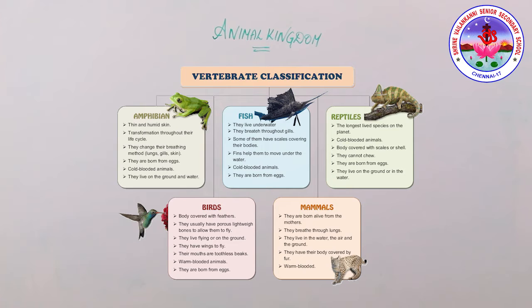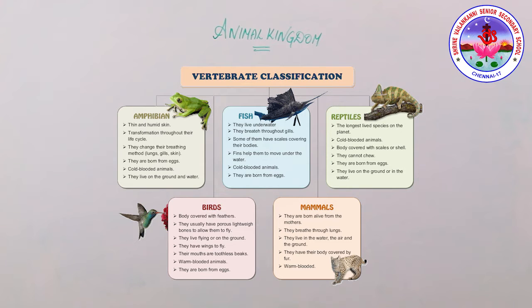First we are going to discuss the class Pisces, that is, the example is fishes. They are cold-blooded, they breathe with gills, they lay eggs. So we call that oviparous, and they have fins.